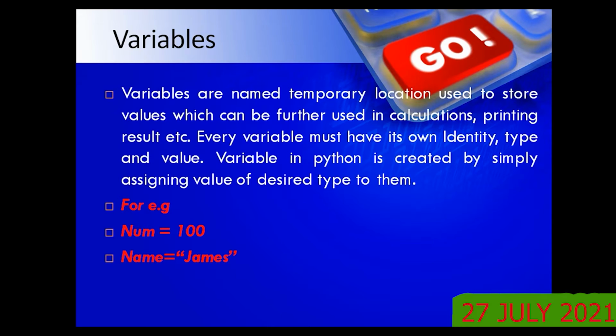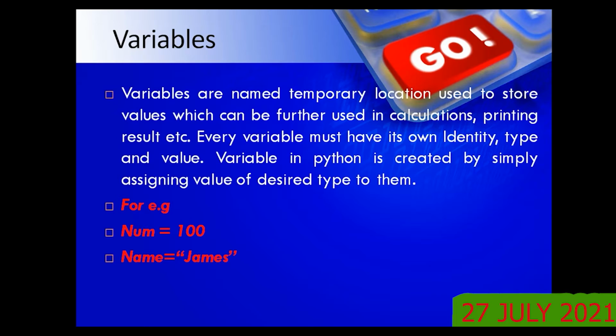Why the word temporary location? Because whenever you change the value of a variable, the name remains the same, but the memory location will be different. That's why the term temporary location is used. Variables are named temporary locations used to store values which can be further used in calculations or printing results, etc. Every variable must have its own identity. What do you mean by own identity? These are the properties of an identifier.